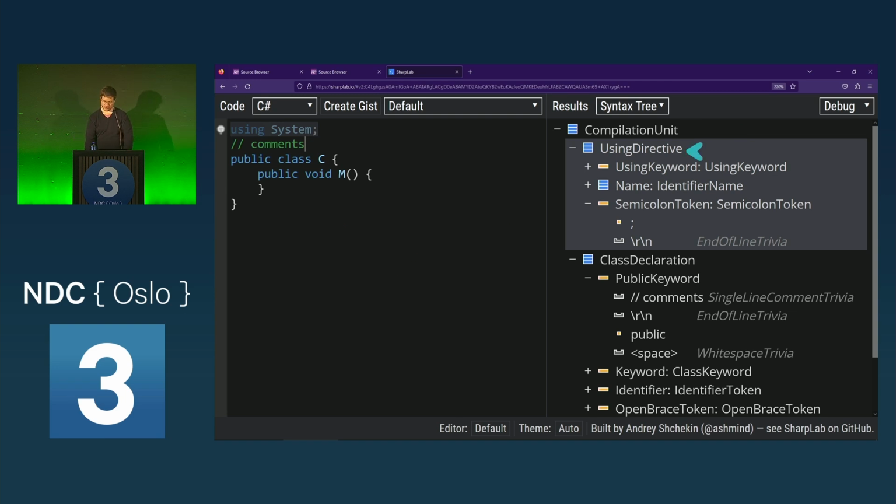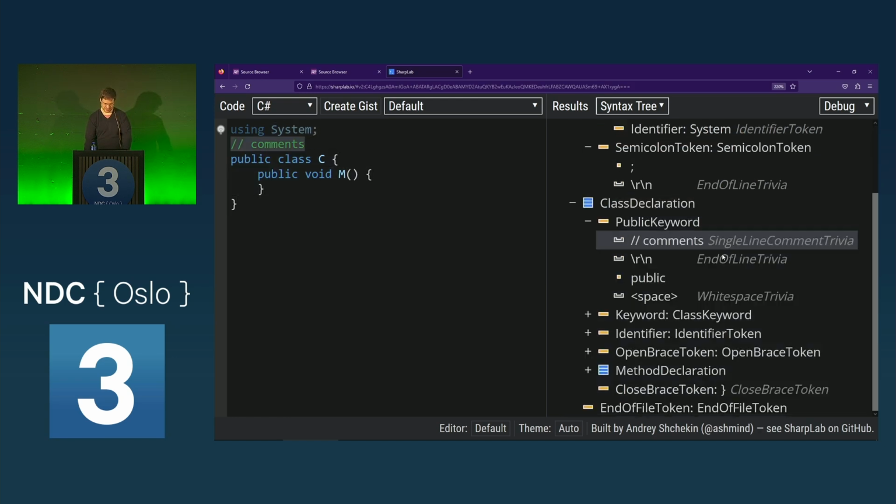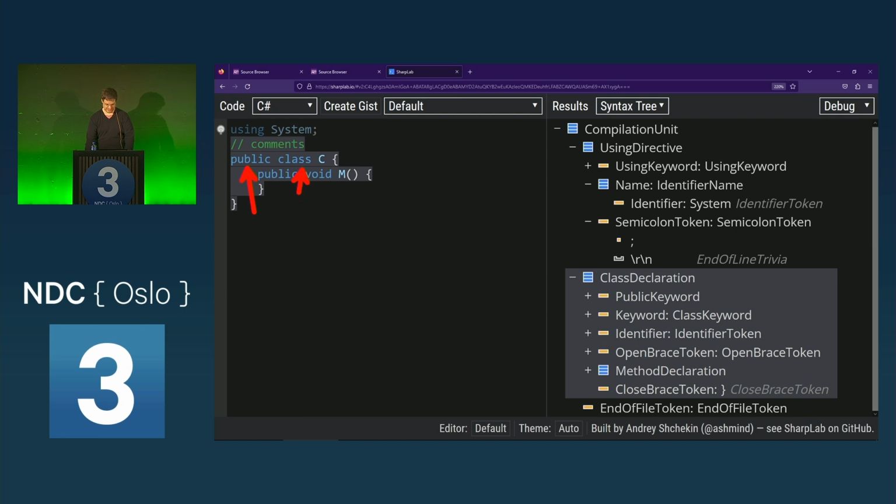Then we have a using directive. Now this using directive consists of a using keyword. It has an identifier name. If we drill down to this identifier name, which is a node, now this has a token System. Then we have a class declaration. We could also have a struct declaration or an interface declaration. And again, we see all the keywords that we have in use here. Public class are represented here in the tokenified version of our source code as well.